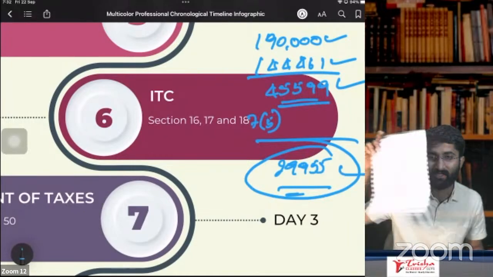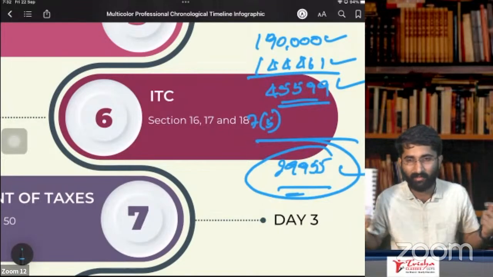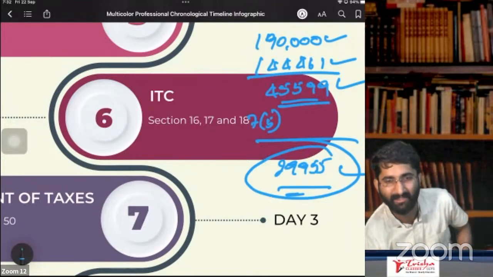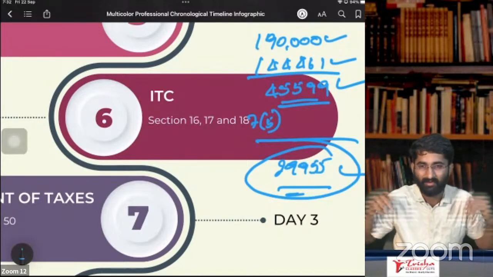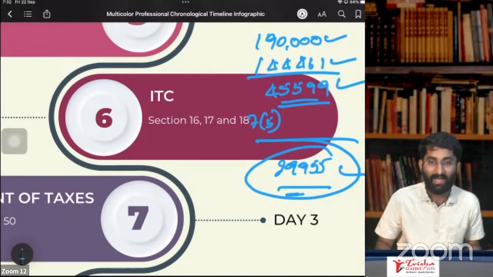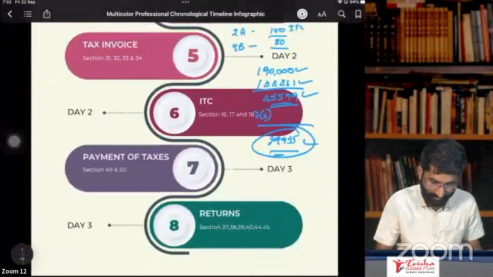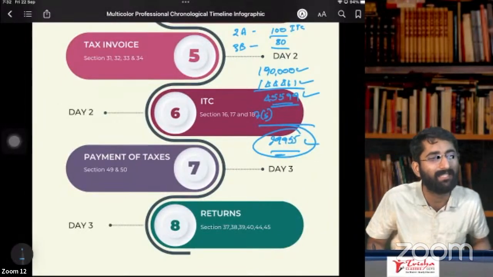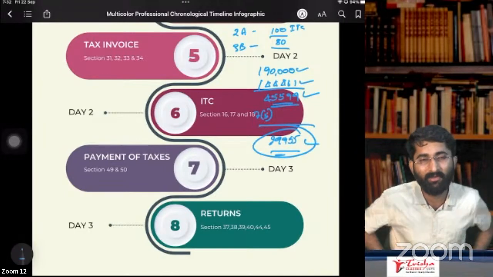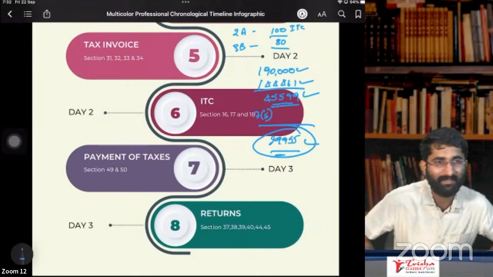These are the kinds of notices that you get. If you get these kinds of notices, you should know that in section 16 subsection 1, I am right, sir. I don't want this ITC, I am not taking this ITC. Where is the wrong? I don't know. In the comment box, if I am wrong, you have to tell me. So these section numbers need to be remembered, sir. I tell you that it is better to remember the section numbers.